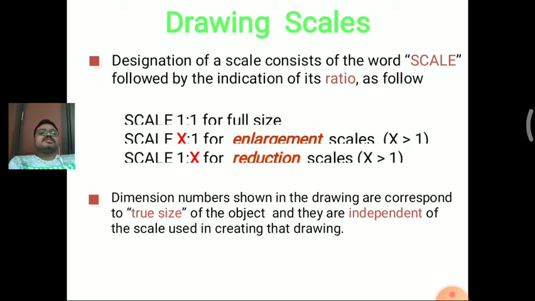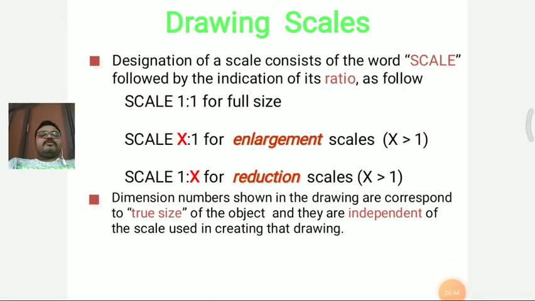So the designation of these scales: the scale consists of the word scale followed by the indication of its ratio, as follows. That is known as the scale ratio. Scale 1 is to 1 is taken for the full size part only, and scale x is to 1 is taken for enlargement scales, that is, for x greater than 1 proportionate.